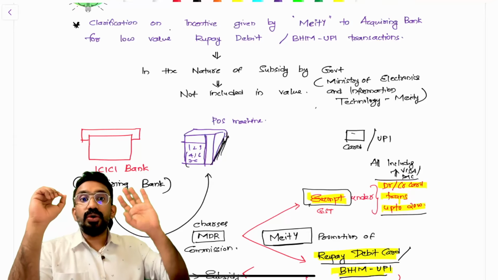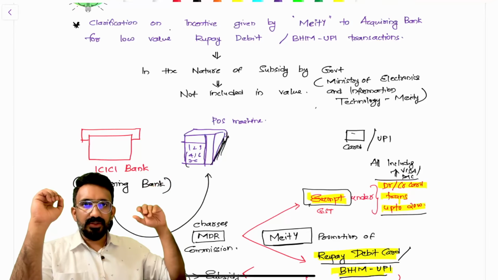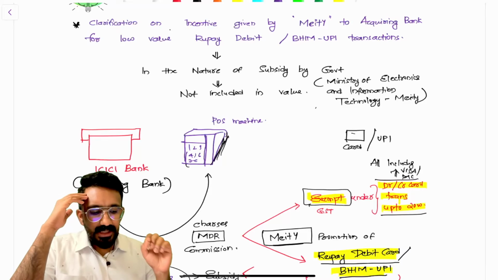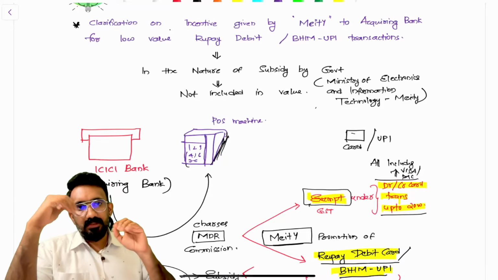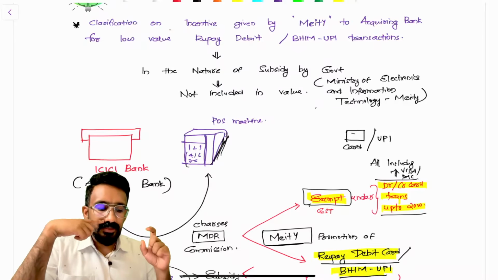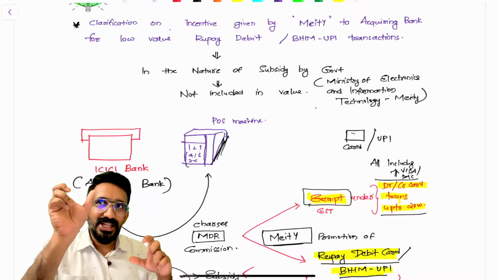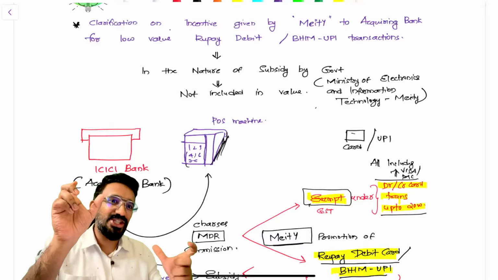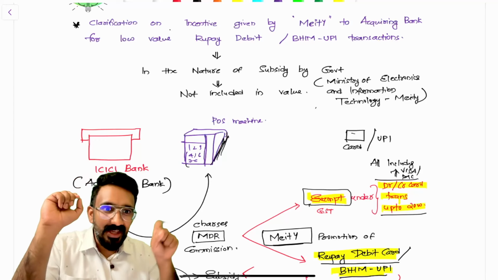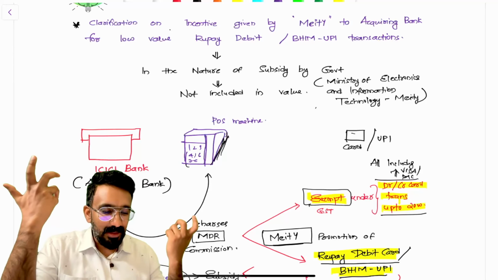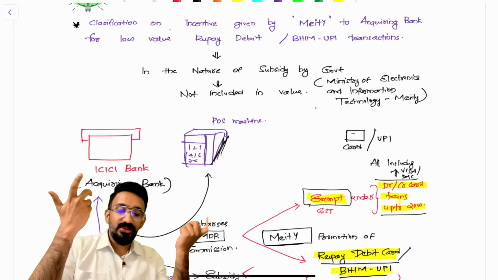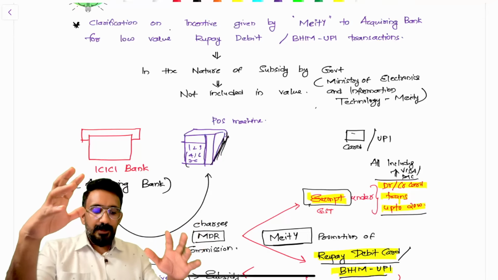Clarification on incentive. I'm just going through the circular. I've given structured chart notes to understand this. Clarification on incentive by MeitY. MeitY is the short form of a government department called the Ministry of Electronics and Information Technology.